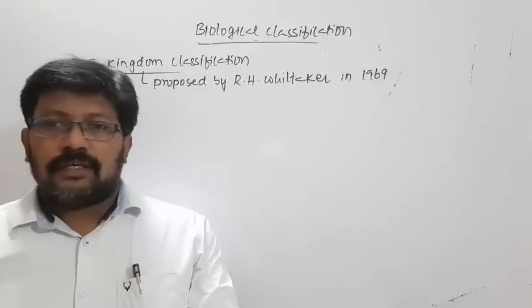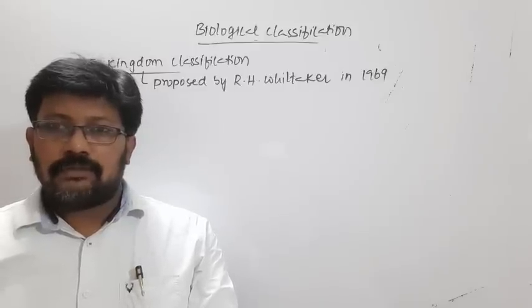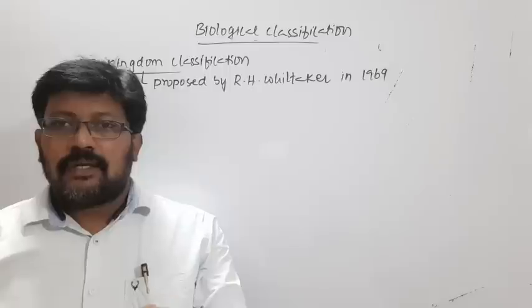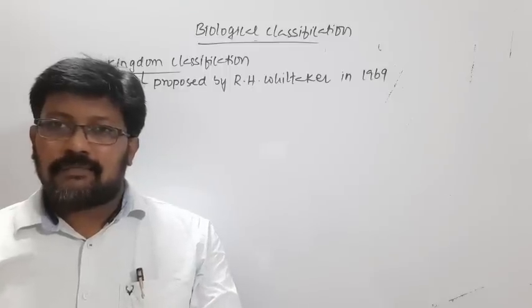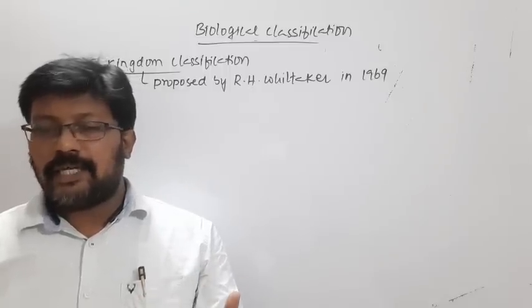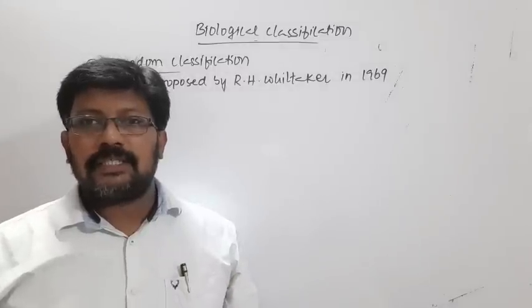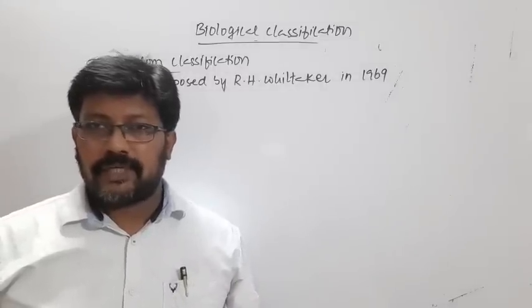So later when we go into NEET, there we will discuss what the sixth and seventh kingdoms are in detail. At present I will be discussing only the five kingdom classification.